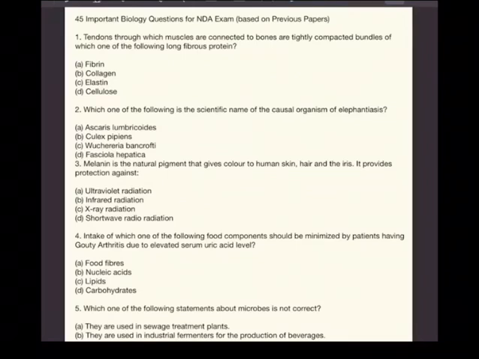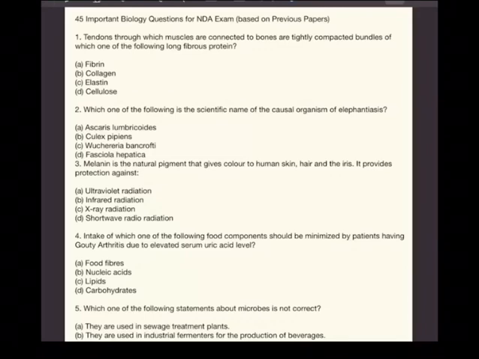Which one of the following is the scientific name of the causal organism of elephantiasis? Of course, all of you know. Answer C is Wuchereria bancrofti.